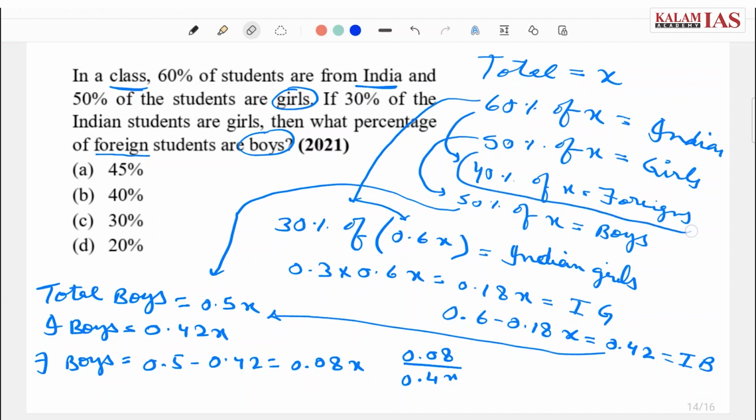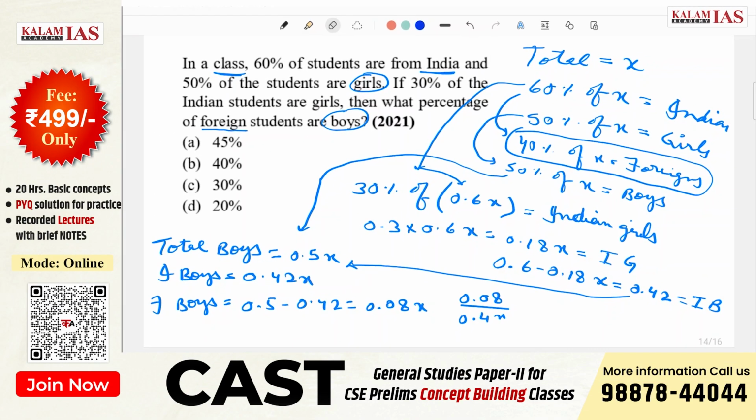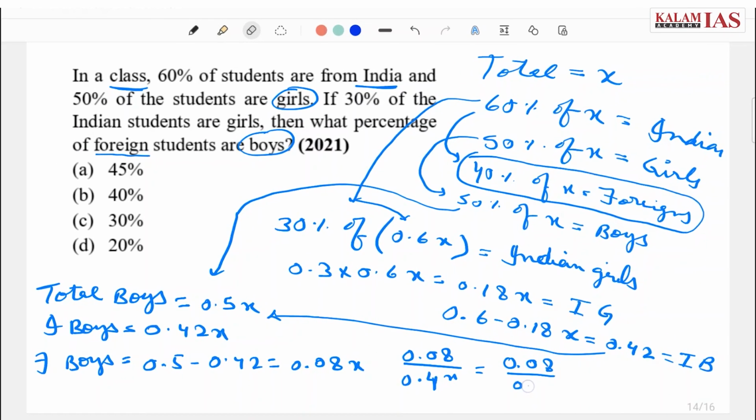We can see from this that we have to find the percentage of boys in foreign students. So this is 0.08 by 0.4x, that is 0.08 by 0.4, which is 20. So the percentage of foreign students who are boys is 20.